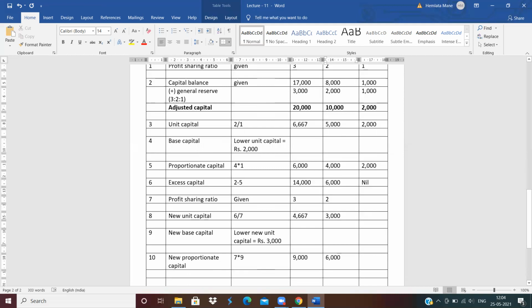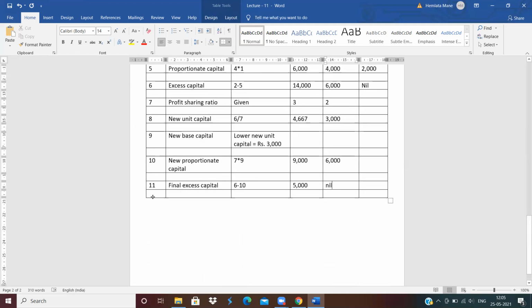Okay. Now next step. Next step is 11. The eleventh step is final excess capital. How to calculate the final excess capital? 6 minus 10. Then calculate: 14,000 minus 9,000, then you will get 5,000. Then 6,000 minus 6,000, nil. Clear?